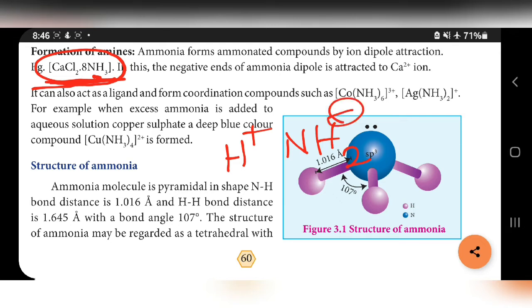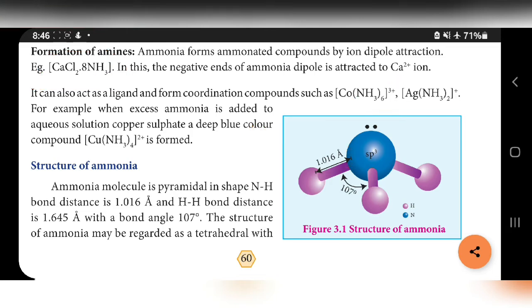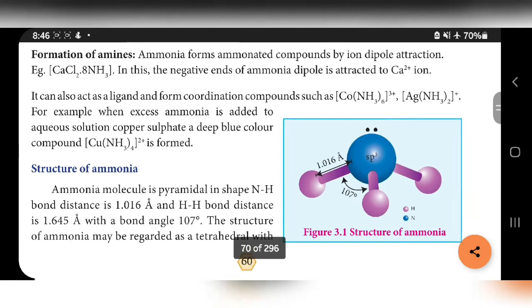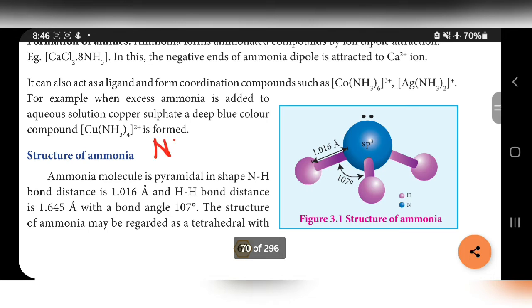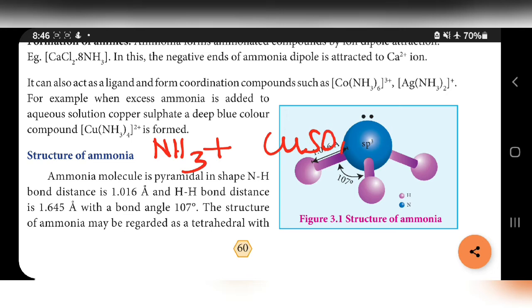The negative part is attracted by calcium 2+, so it can form this type of compound. So it acts as a ligand and forms coordination compounds. For that, examples are given: Co(NH3)6 3+, Ag(NH3)2 +. For example, when excess ammonia is added to the aqueous solution of copper sulfate CuSO4, deep blue colored coordination compound Cu(NH3)4 2+ is formed. This is another example.